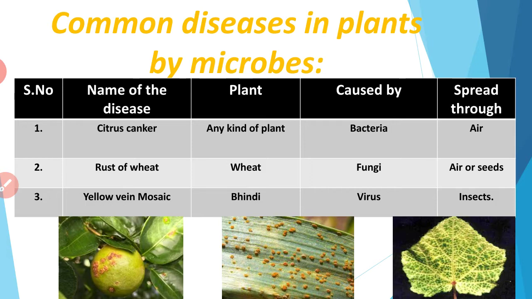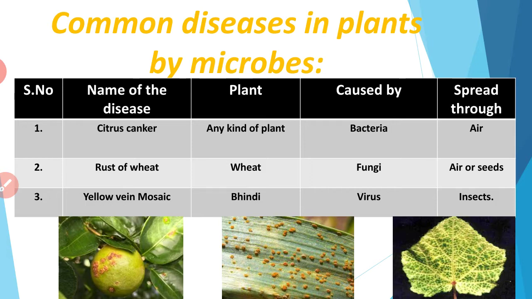The second disease is rust of wheat. It affects the wheat plant and it is caused by fungi. It is spread through air or seeds. It affects the leaf part of the plant. The third disease is yellow vein mosaic. It affects the bindi plant. Bindi is the Hindi word which means lady's finger. It is caused by a virus and it is spread through insects.